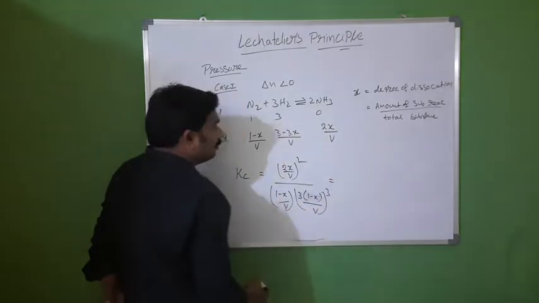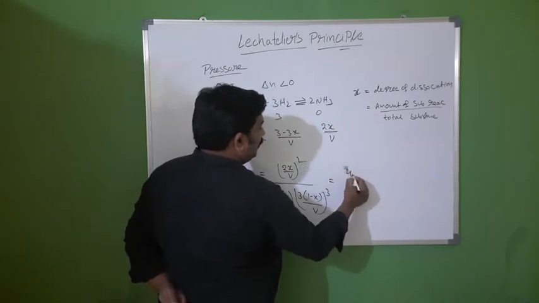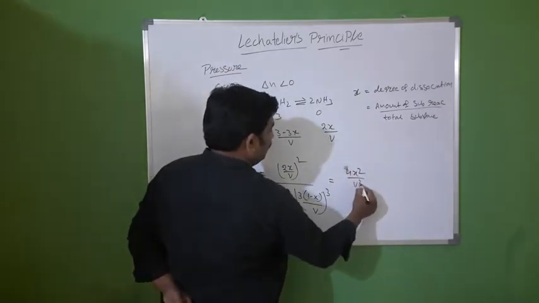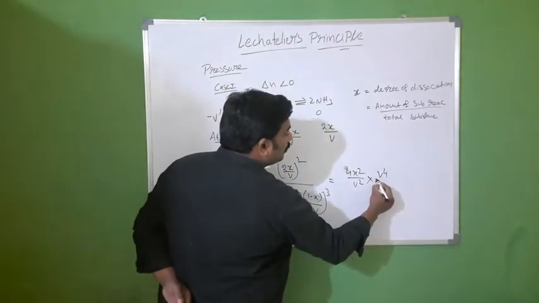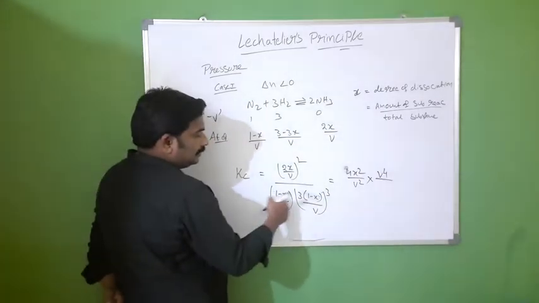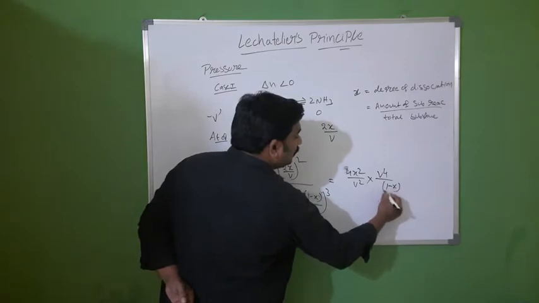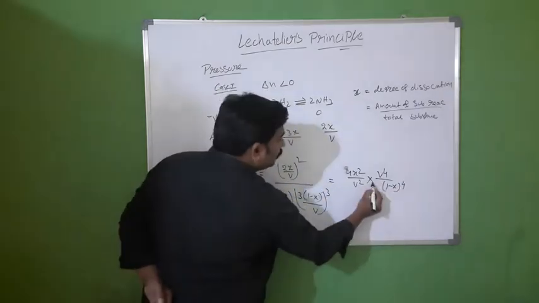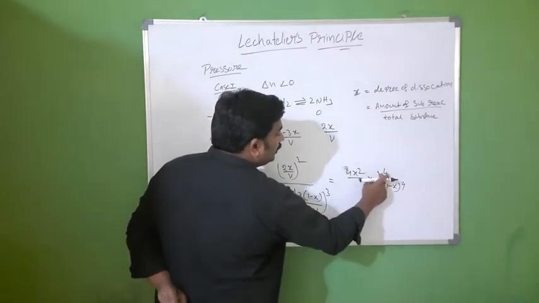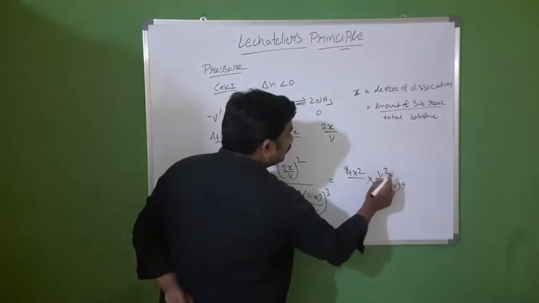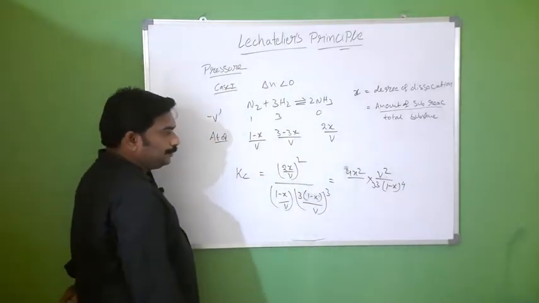So 2x square, that means 4x square, by V square into V cube. So V power 4 by 1 minus x whole cube, that means 1 minus x whole power 4 into 3 cube. Here V square, V power 4, so we can write here V square. This is the equilibrium constant value.